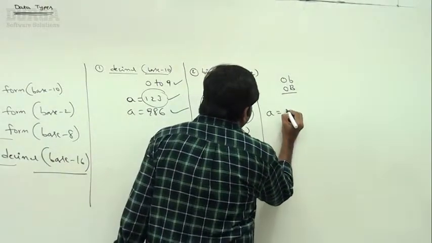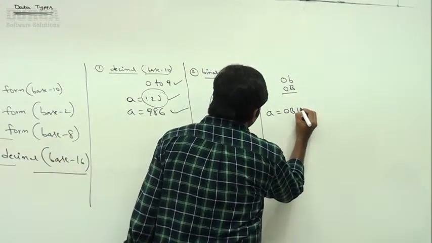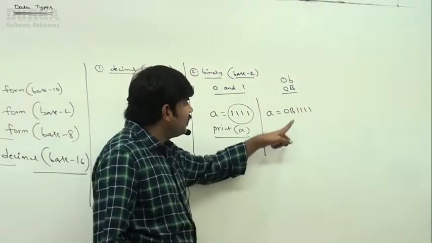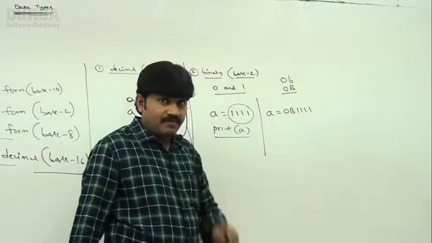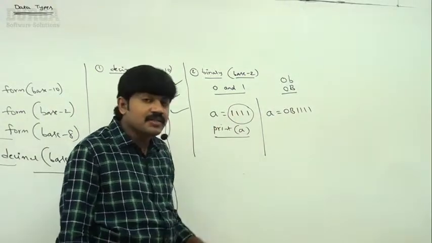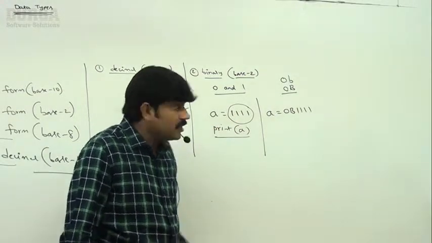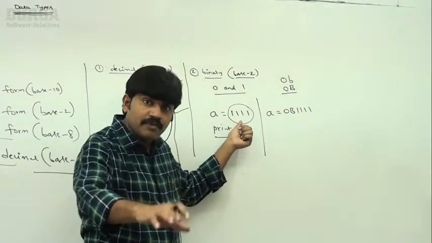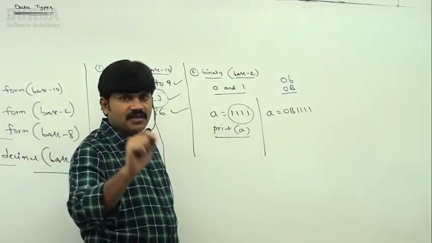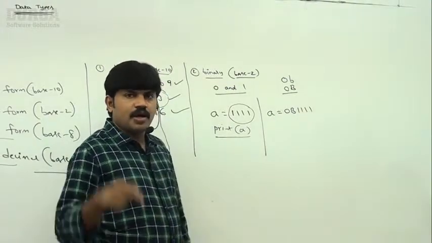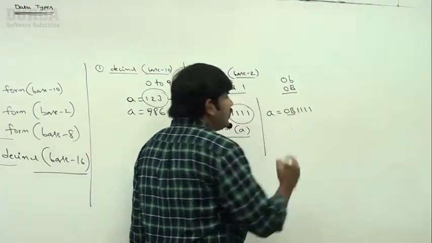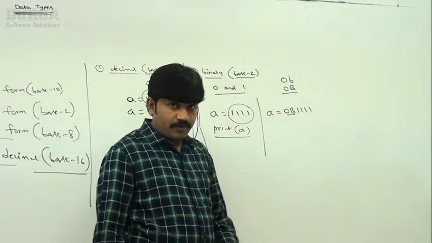So a is equal to 0b1111. Only then is it considered a binary number. By default, even if you write 1111, it is treated as decimal, base 10. To tell the Python virtual machine to treat it as binary, you specify it explicitly with 0b, either small b or capital B, no problem at all.